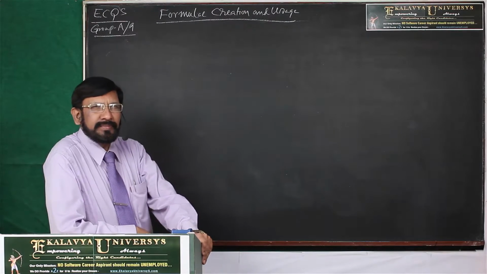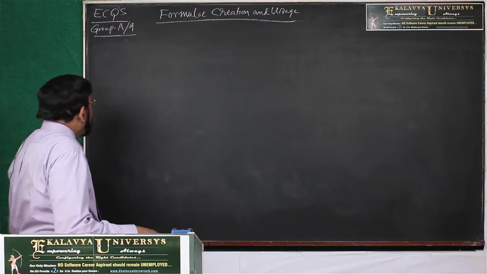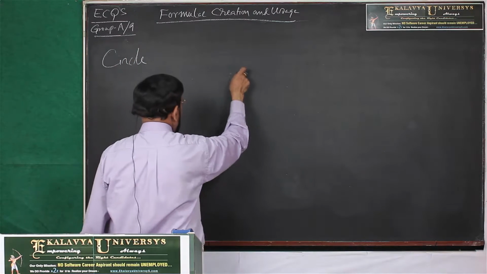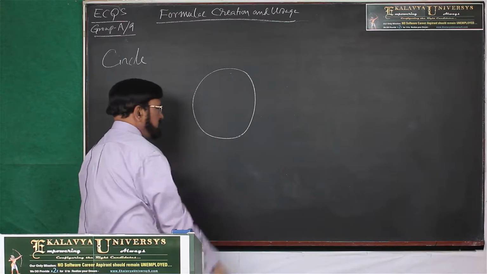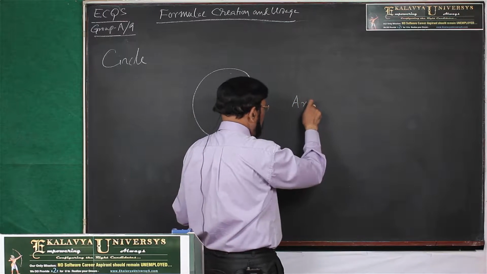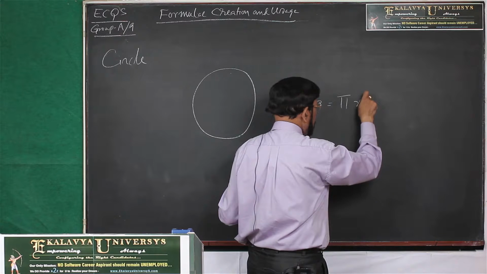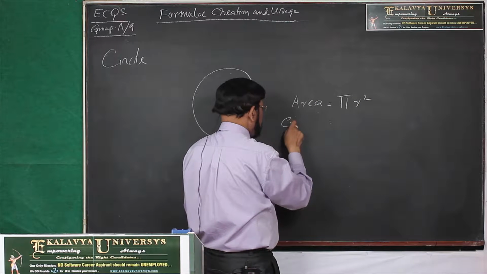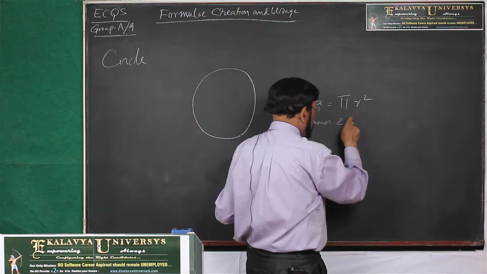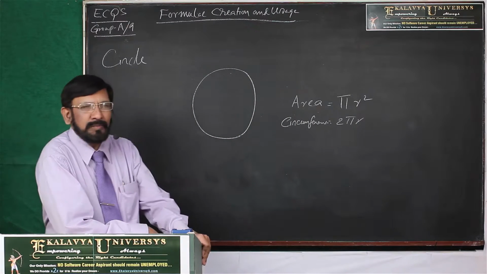After considering the formula of square and cube, now let us focus on circle. This is a circle. As you know, there are 2 dimensions. One is area of the circle, use pi r square, and second one is circumference of the circle, 2 pi r. From your school age, you have been using this formula.